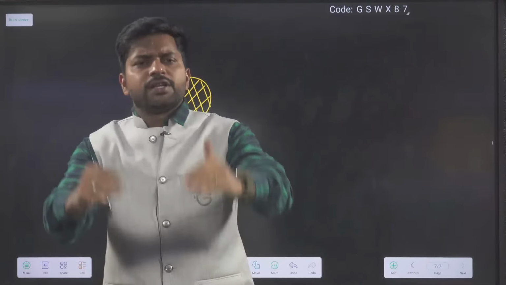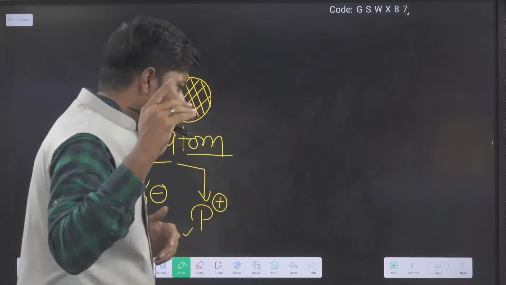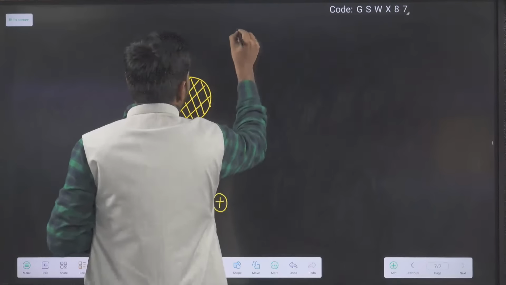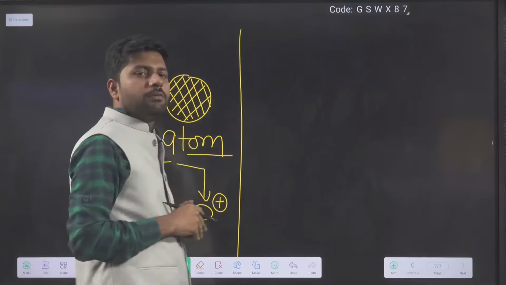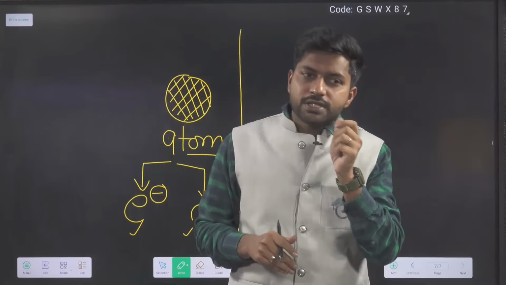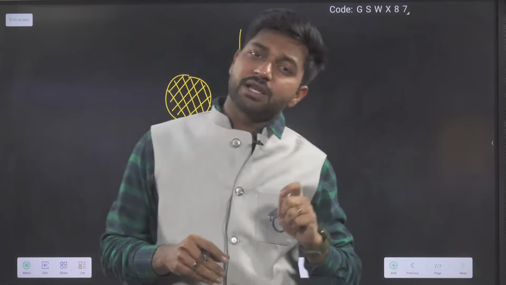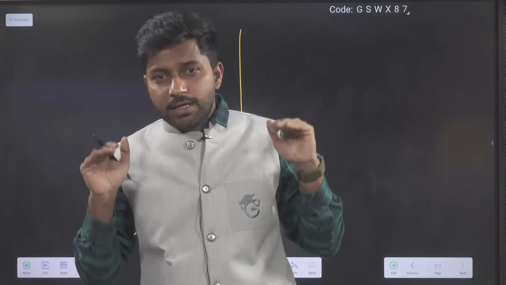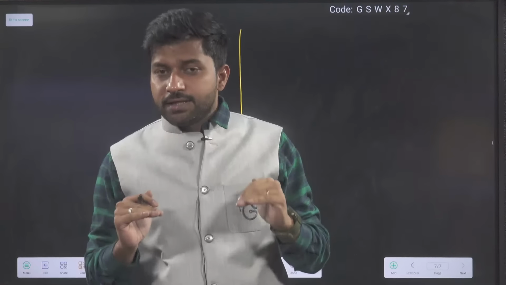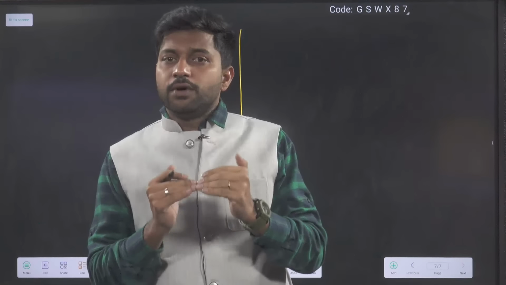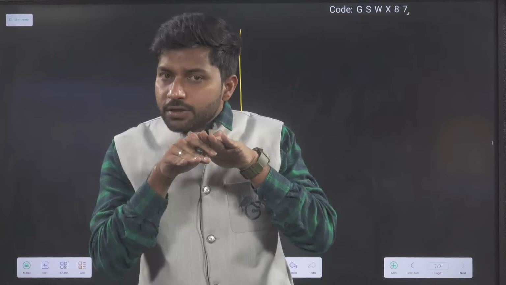Then further studies went on, but they observed one problem. Now from here, I am going to start the discussion of the discovery of the neutron, and in which manner it came into the picture. Till this level, till this study, what happened? The atom is neutral.